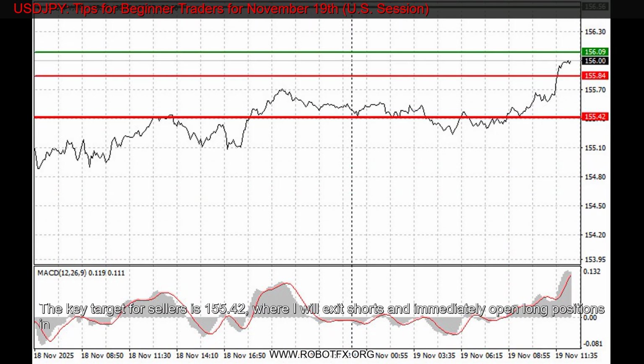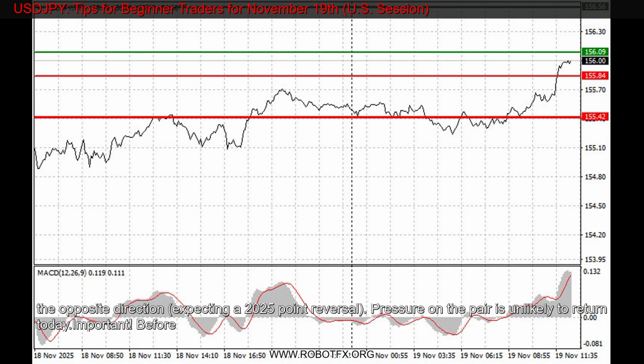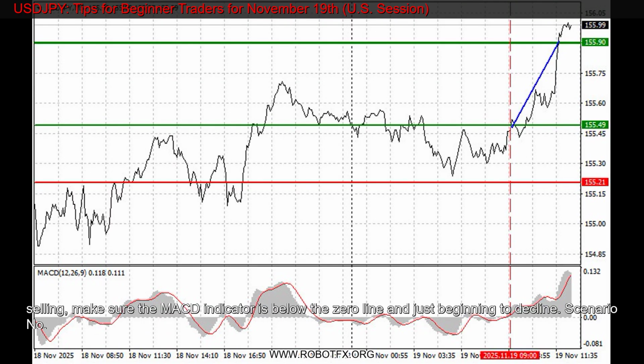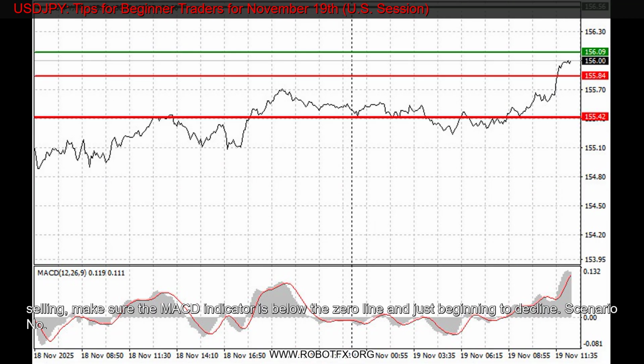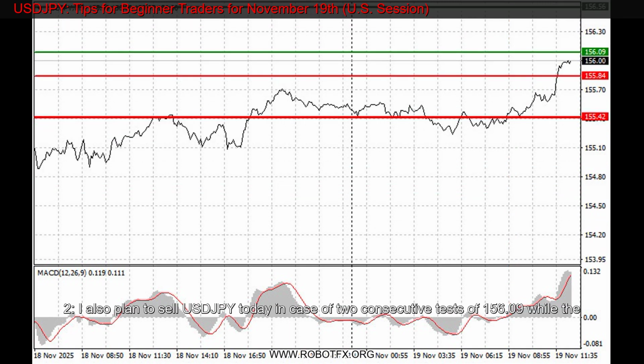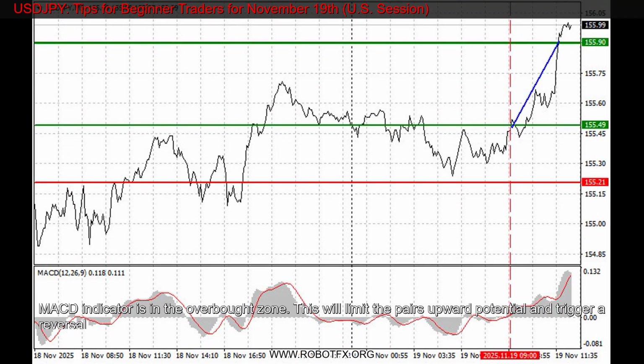Sell signal, scenario No. 1. I plan to sell USDJPY today after breaking below 155.84, the red line on the chart, which should lead to a quick decline. The key target for sellers is 155.42, where I will exit shorts and immediately open long positions in the opposite direction, expecting a 20-25 point reversal. Pressure on the pair is unlikely to return today. Important: before selling, make sure the MACD indicator is below the zero line and just beginning to decline.